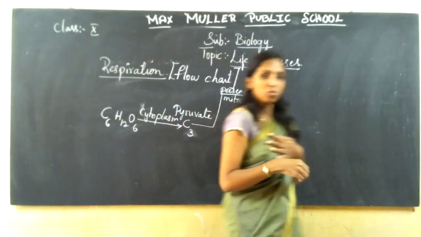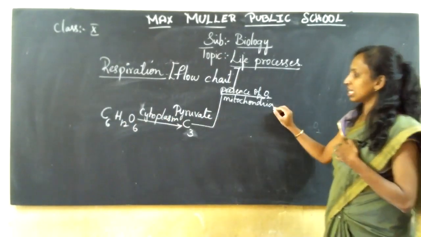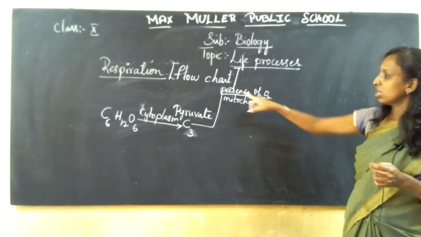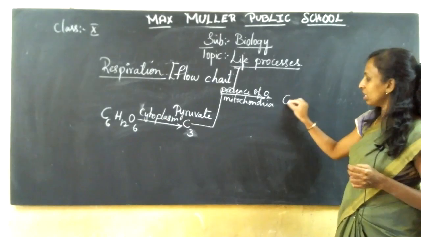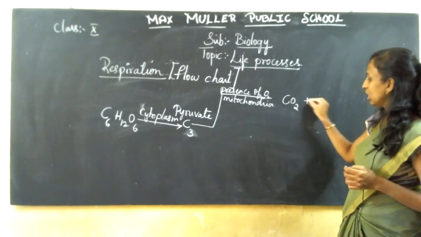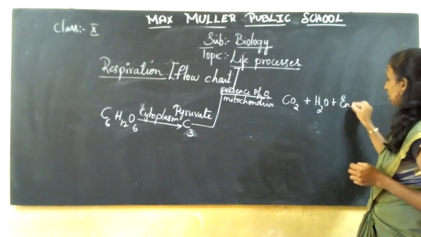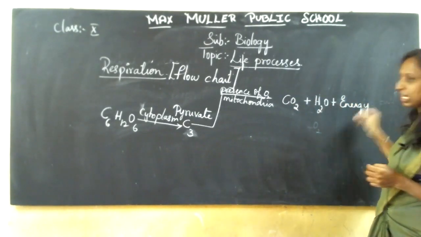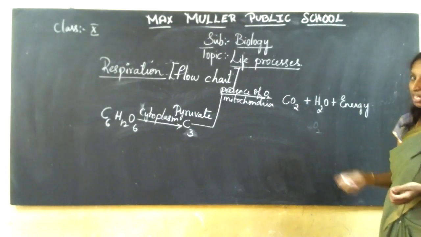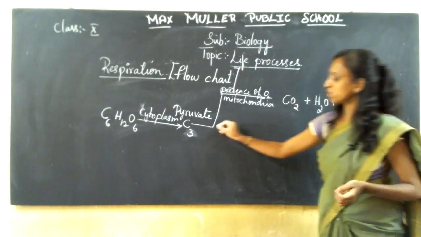The mitochondria store the energy in the form of ATP molecules. So with the presence of oxygen, we release carbon dioxide plus water and an enormous quantity of energy. So we get energy to do some sort of work, right? That is how the breakdown takes place.